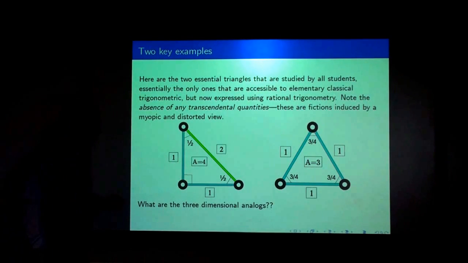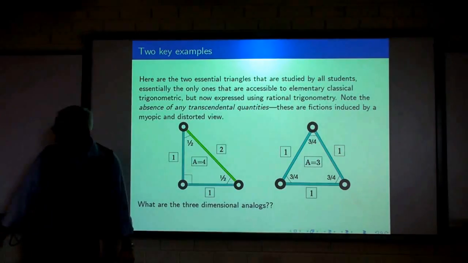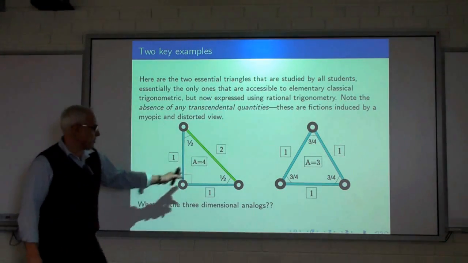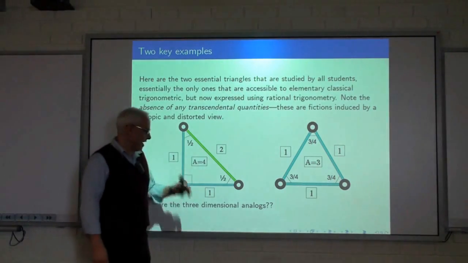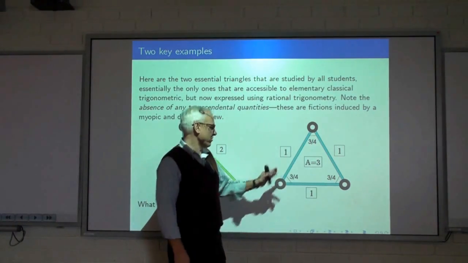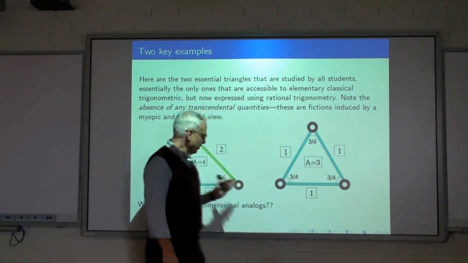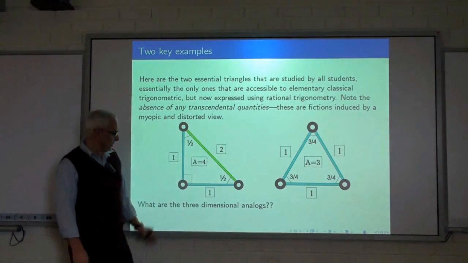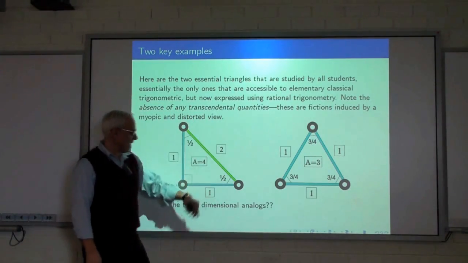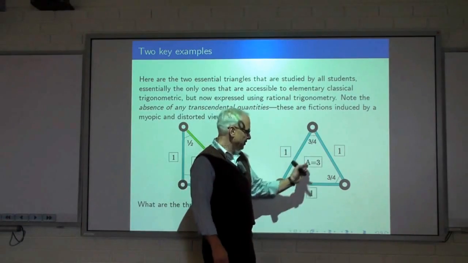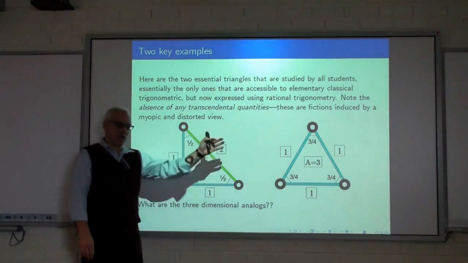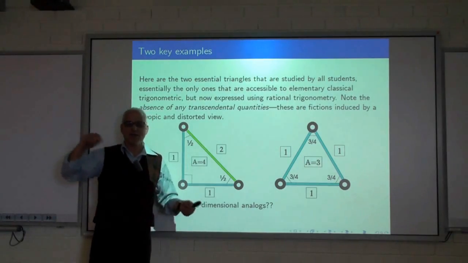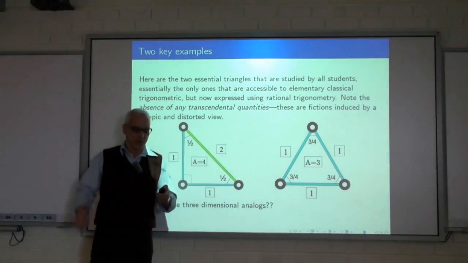And I want to end just very quickly with going back to something very much more simple. Here are the two most familiar triangles in ordinary planar geometry, the 90-45 triangle and the 90-60-30 triangle, or that's half of it. Here are these triangles in rational trigonometry. Side quadrances 1, 1, 2, spreads half, half. Here spreads 3/4, 3/4. Here the quadrance is 3, and here the quadrance is 4. These are the numbers that one really should learn instead of those root 3 over 2s and 1 over root 2s and things like that.